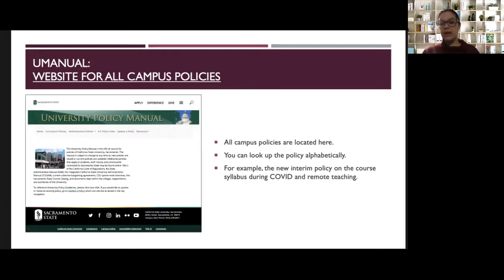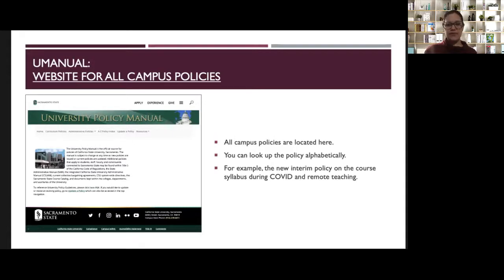So just as the faculty have rights, we also have responsibilities, and as students, you have rights and responsibilities as well. For example, there's a new interim policy on syllabi that went into effect 1 week before the fall 2020 semester started. That syllabus policy defines things, for example, such as whether you have a right not to have to turn on your webcam during classes. So things like that are items that are good to be aware of.